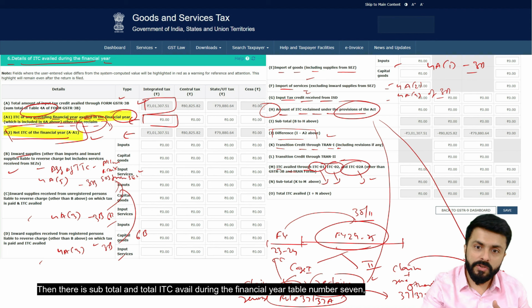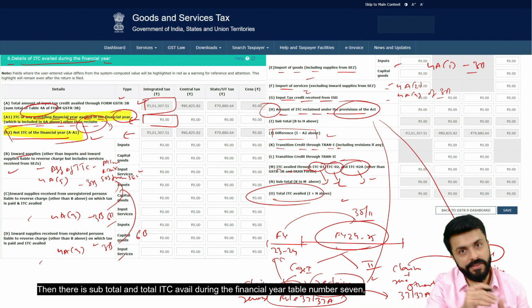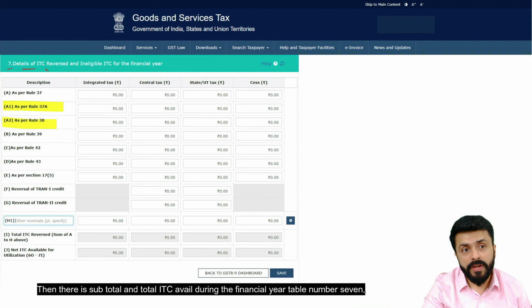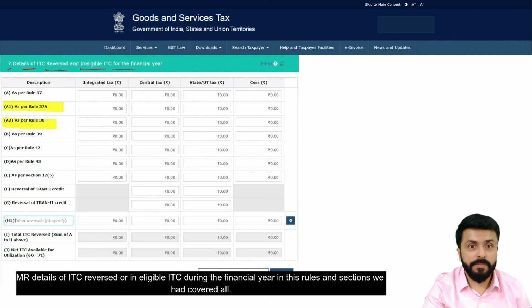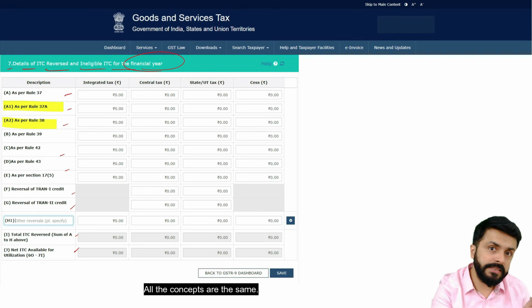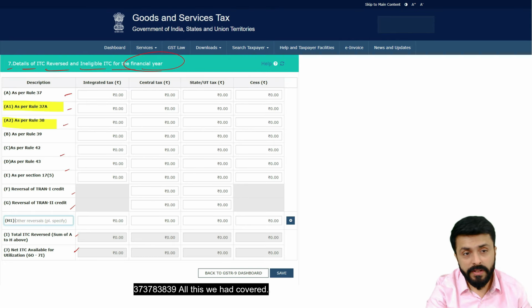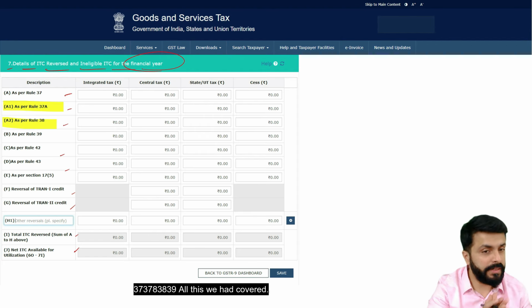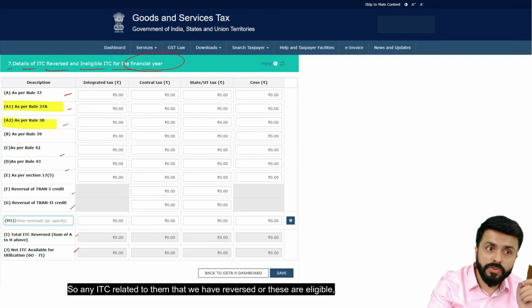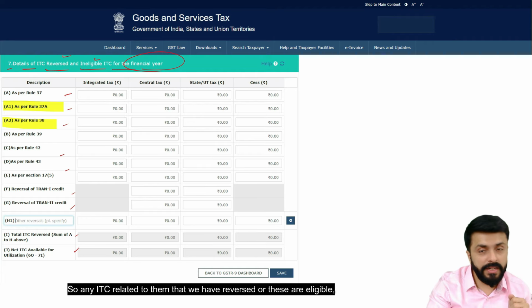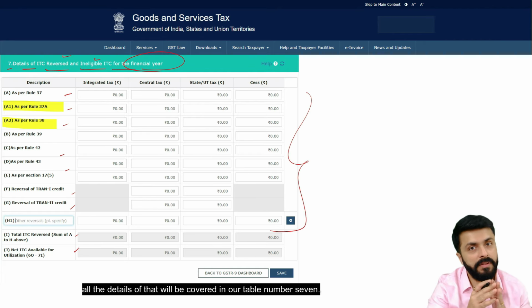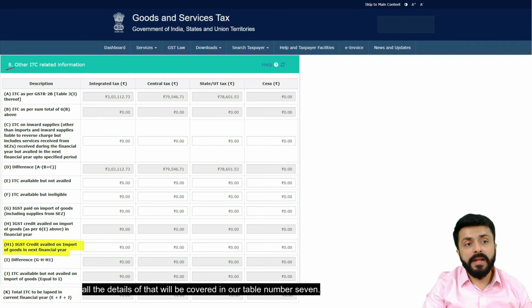Then there is subtotal and total ITC availed during the financial year. Table number 7, details of ITC reversed or ineligible ITC during the financial year. In these rules and sections we had covered all. All the concepts are the same. 37, 37A, 38, 39. All this we had covered. So any ITC related to them that we have reversed or that is ineligible, all the details of that will be covered in our table number 7.